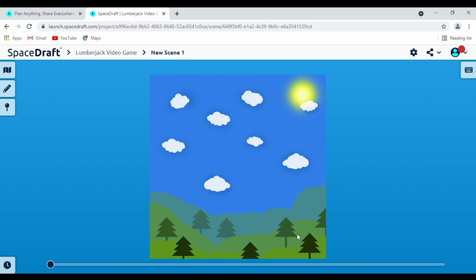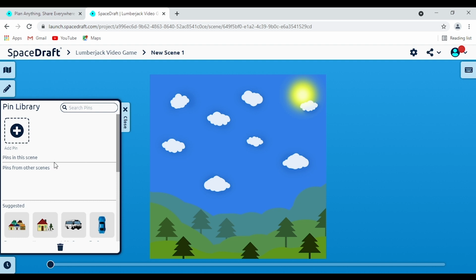Go us. So now that we've created our world, we need to inhabit this world with people, items, objects, all sorts of different stuff. So how do we do that? Well, we move over here to the pins tab and we click on it, and this will take us to the pin library. So pins are essentially those things, people, items, objects, all sorts of different stuff that you can use to bring your idea or your story to life.